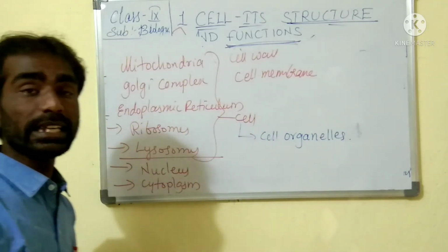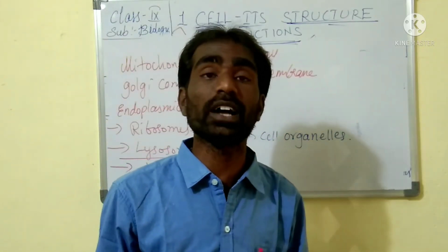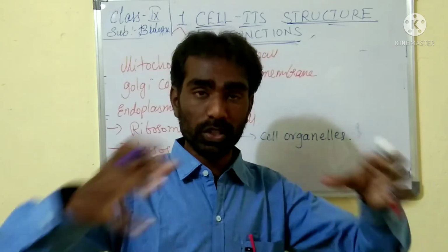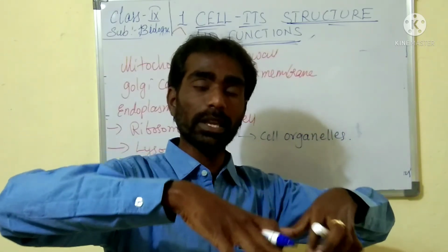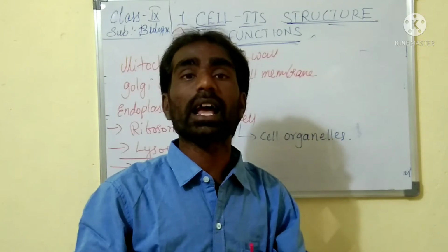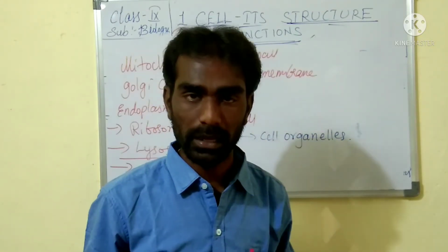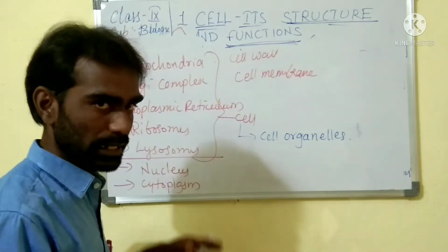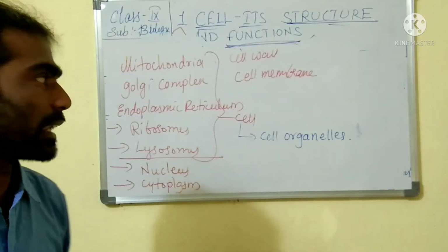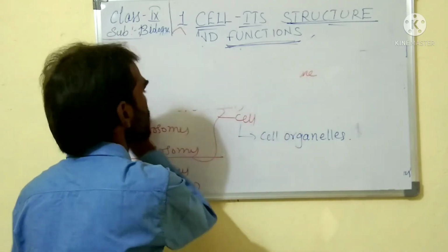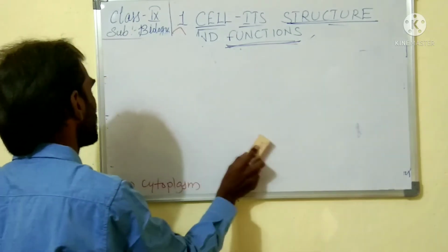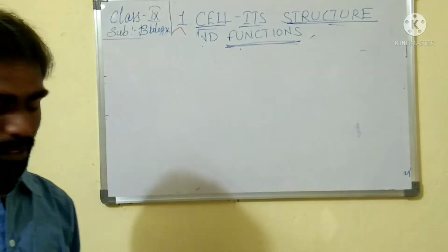Each cell organelle has its specific functions to carry out, and all these cell organelles cooperate with each other to make the functions of the cell run in a perfect manner. So all these are considered cell organelles. Now let us discuss in detail the structure of the plant cell along with its parts. Let us see the plant cell first.